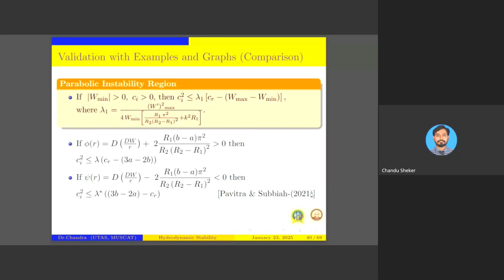It was by Pavitra Subbaiah in 2021 that she proved that if this pi of r value is positive, then the instability region lies within the parabola. But when you observe these two, we have got one improvement: the condition is very small. If modulus of W minimum is more than 0, then only you can say the instability region lies within the parabola that we said.